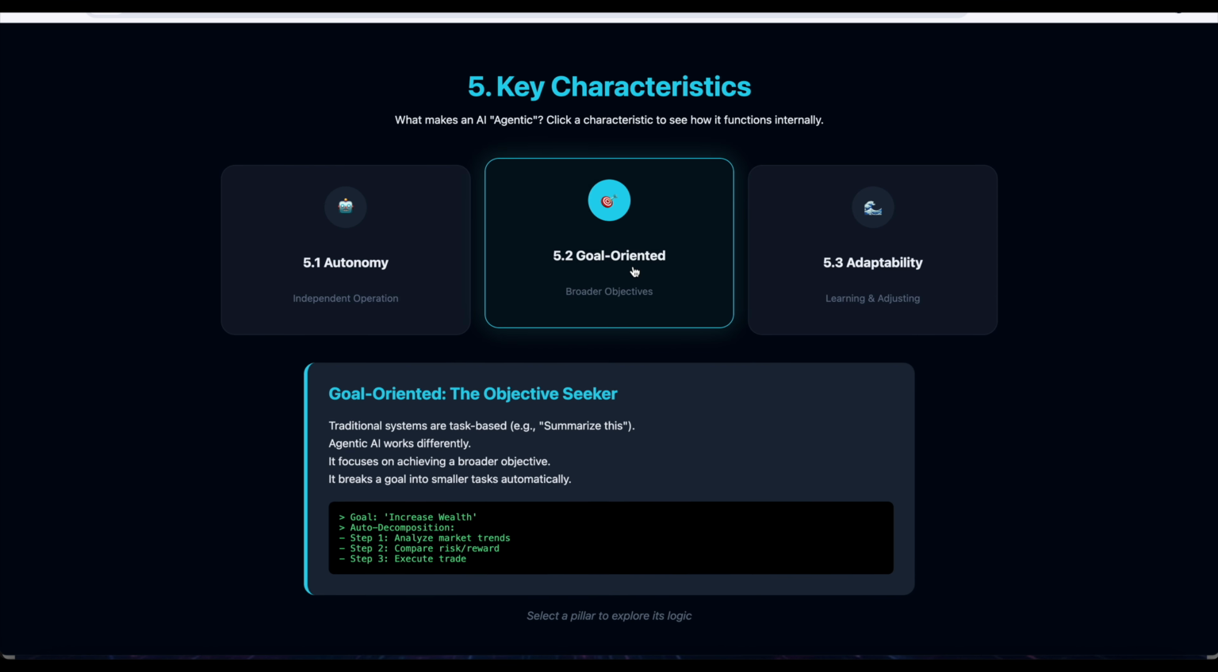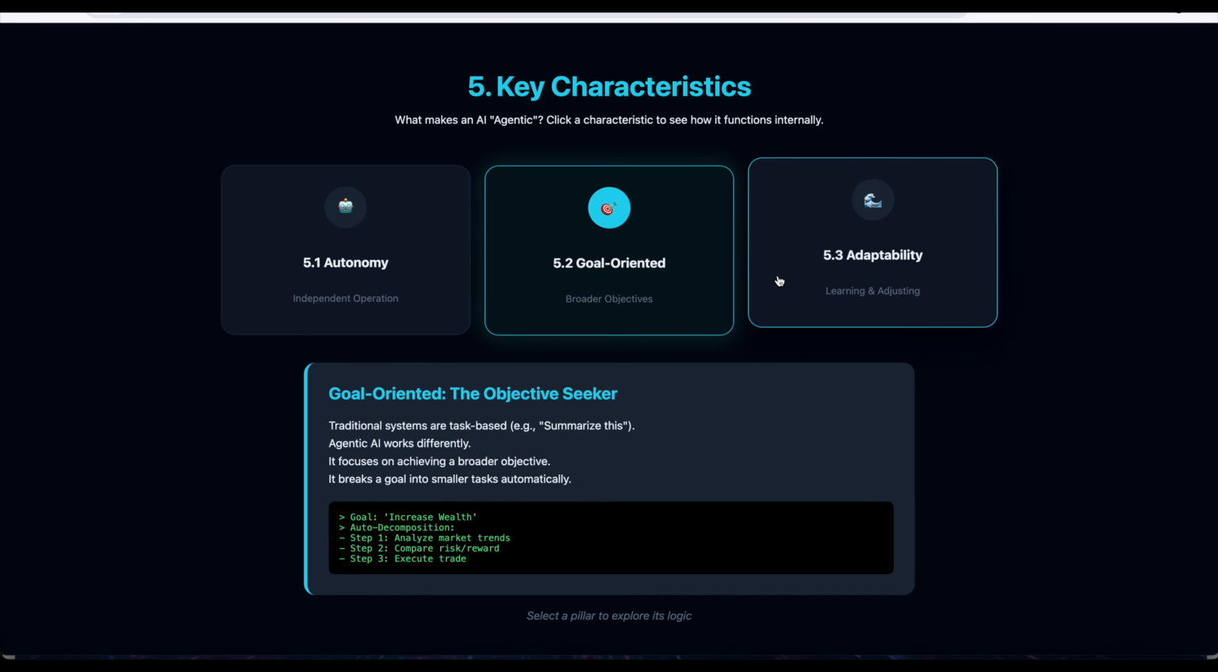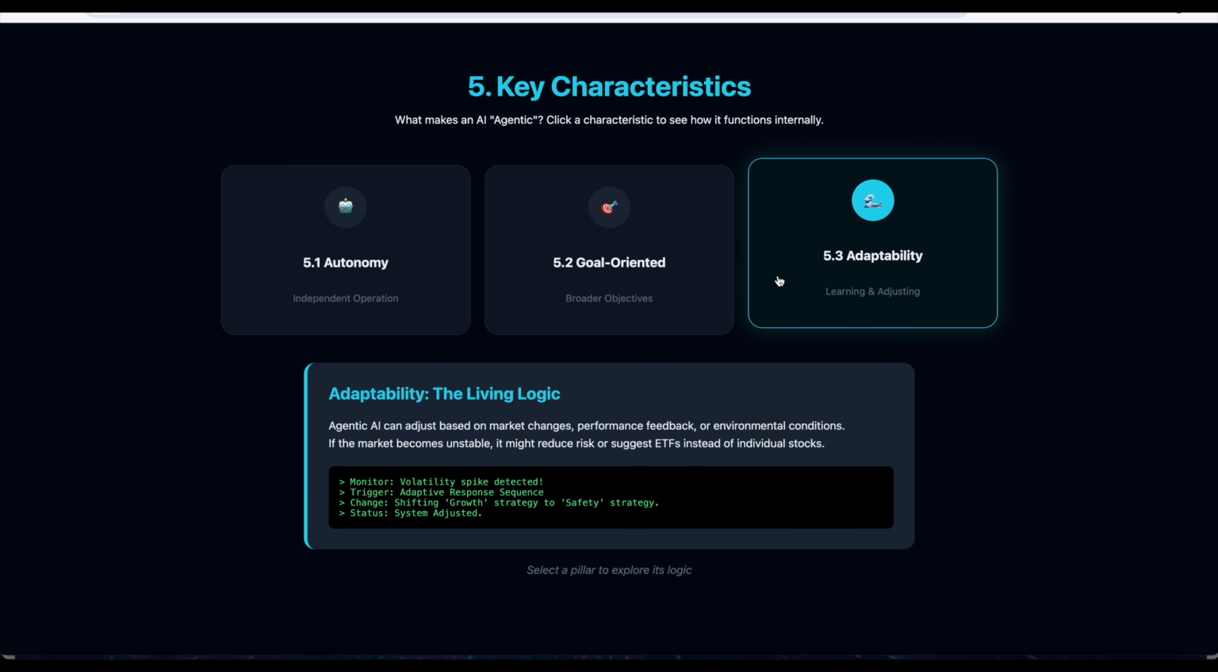The next characteristic is that it is goal oriented. Goal oriented means it is an objective seeker. Traditional systems are task based. For example, summarize this or invest this. If I ask, it will do that task only. But Agentic AI works differently. It focuses on achieving a broader objective. It breaks a goal into smaller tasks automatically. So here our goal is to increase wealth, then the goal is automatically decomposed into step 1, step 2, step 3 and execute trade.